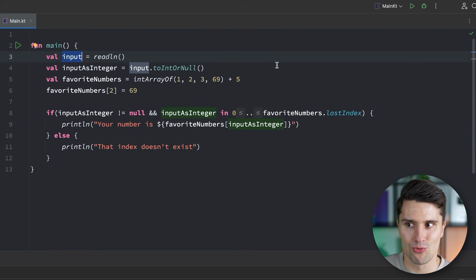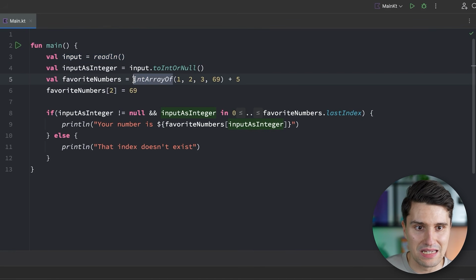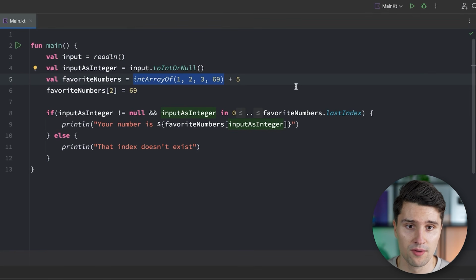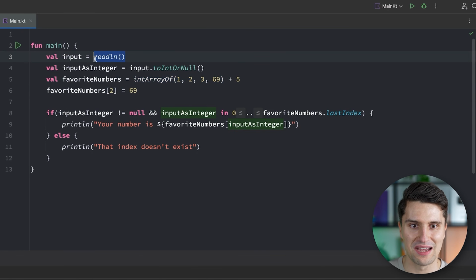Well, since we don't yet know which numbers the user will enter, we also don't yet know how often we need to ask for this input. And we can't easily increase the size of such arrays in order to maybe store these numbers together. Wouldn't be needed specifically in this example, but would be one way to solve it. But maybe imagine you just want to track all the numbers the user enters, maybe 10 numbers or so. You of course don't want to put 10 of these read line statements here in your code in order to collect all these numbers.